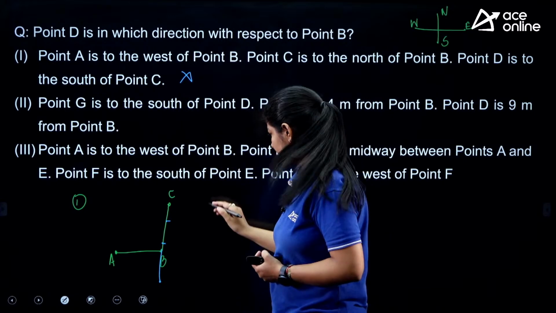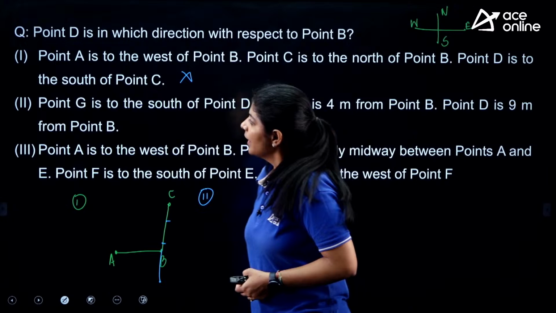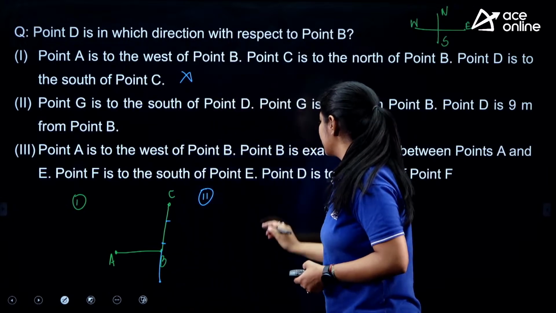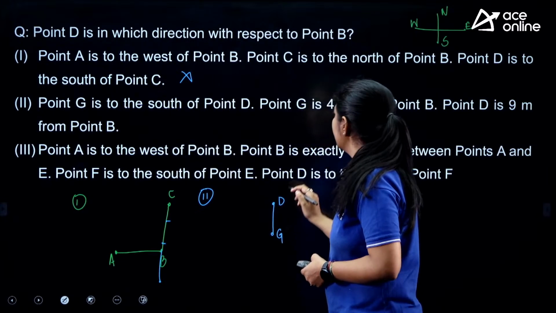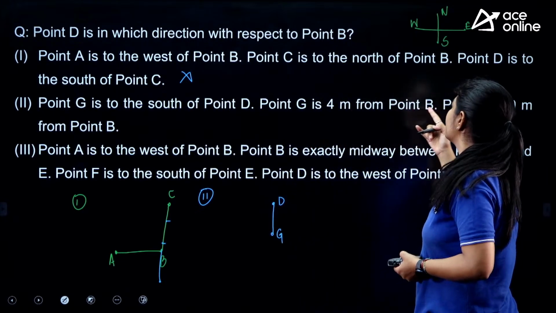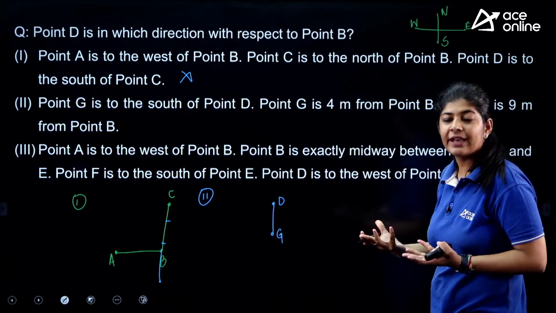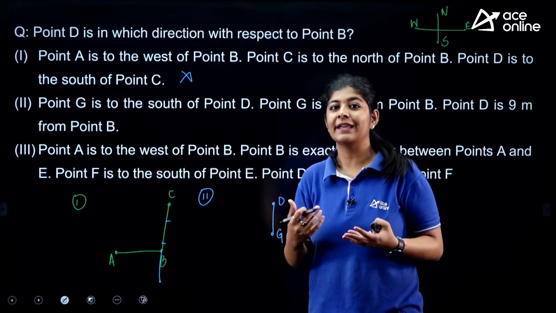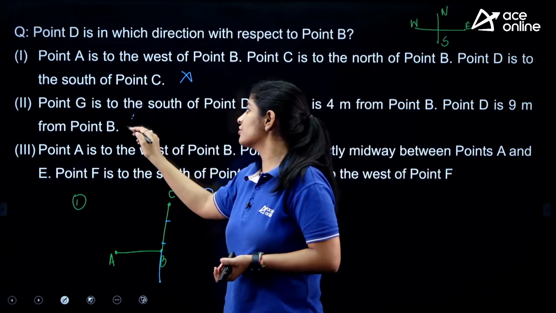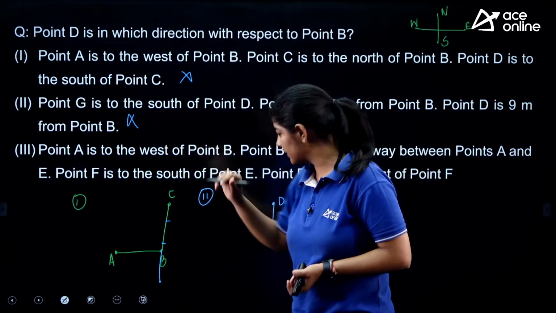First one is eliminated. Second, point G is to the south of point D. Okay, point G is to the south of point D. Point G is 4 meter from point B, but in which direction? Point D is 9 meter from point B, again in which direction? So direction is not defined, so this one is also eliminated.